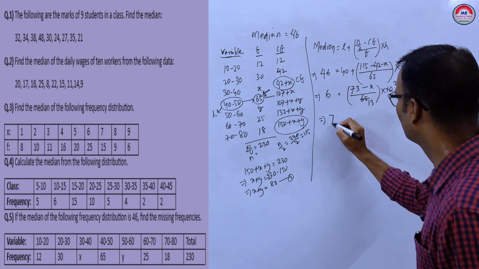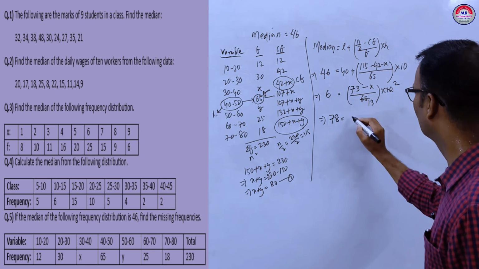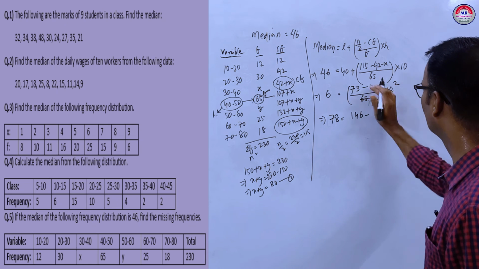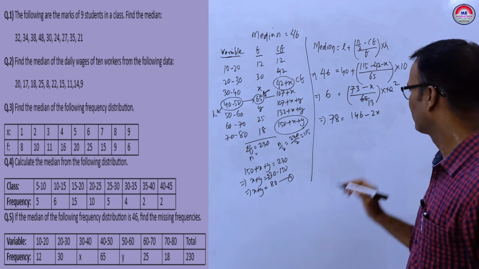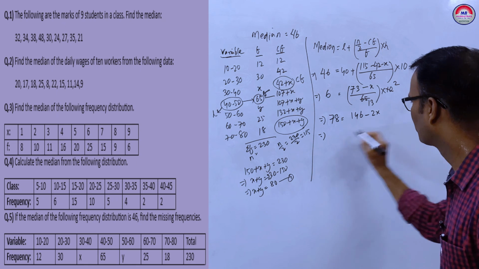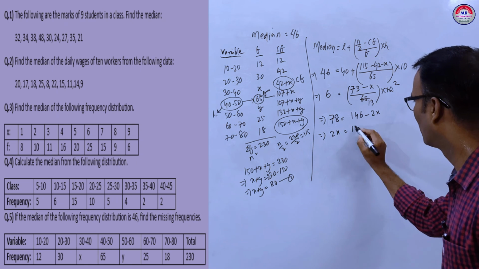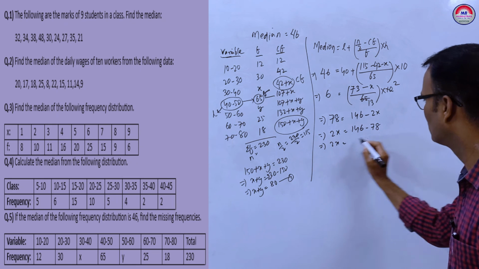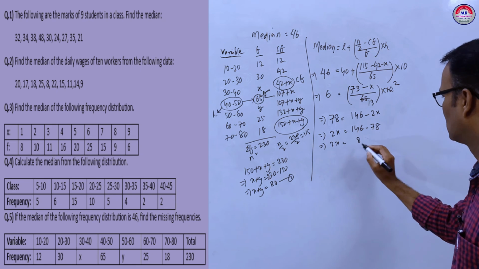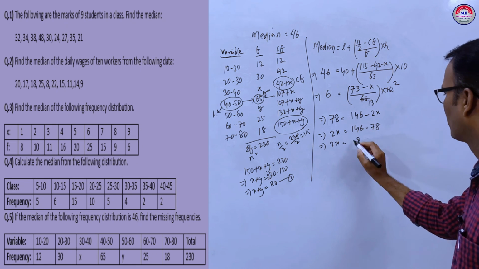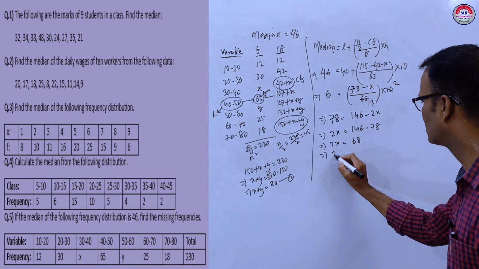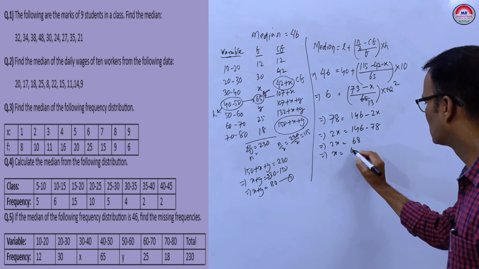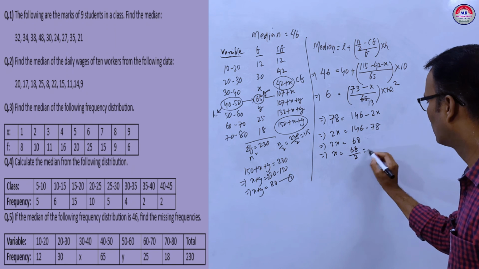Now you see, this 78 is equal to 2 into 146 minus 2 into x, 2x. Okay. Now you see, take 2x here, 146 minus 78. That implies 2x equal to 68. So x equal to 68 by 2 equal to 34.